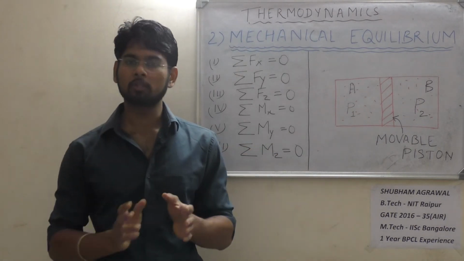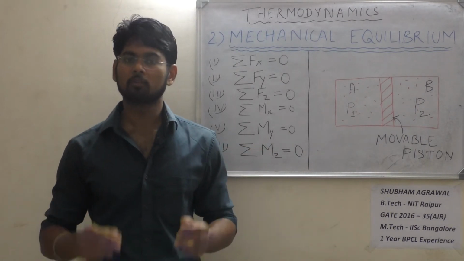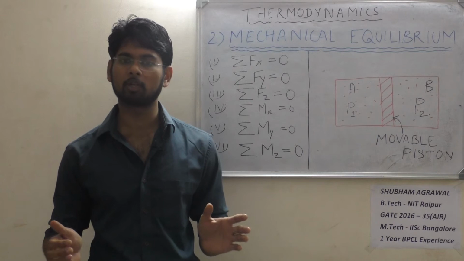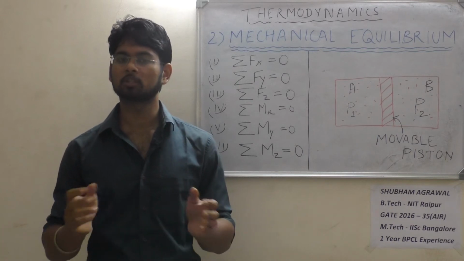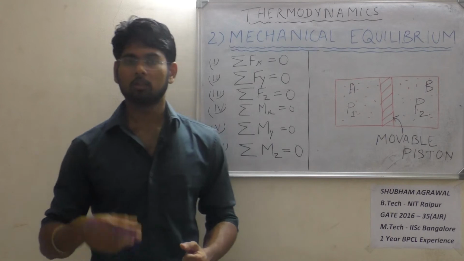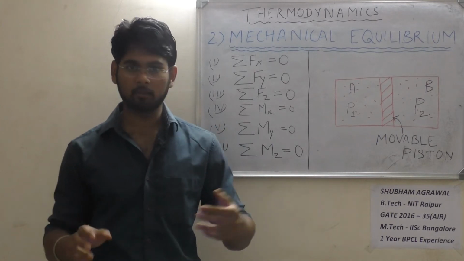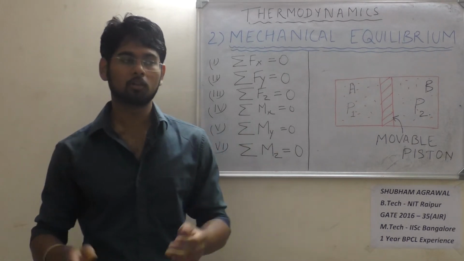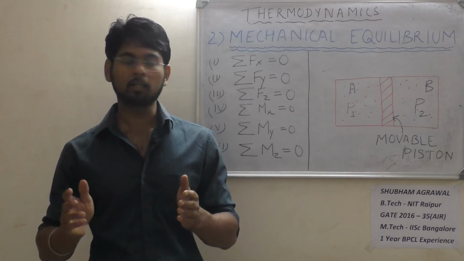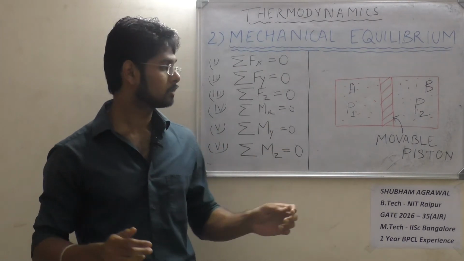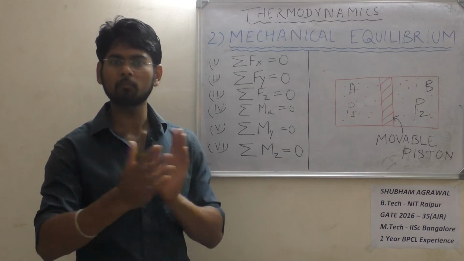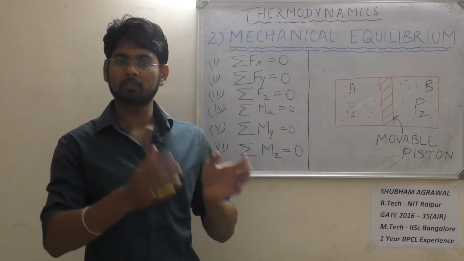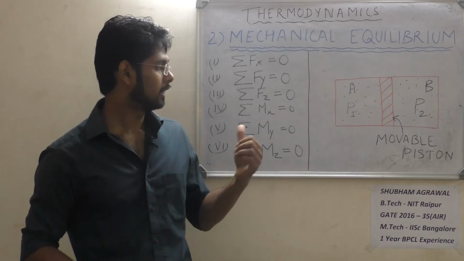That is, forces in all 3 perpendicular directions, the net force is 0 and net movement about any of the 3 perpendicular axes is also 0. Then we say that the system is in mechanical equilibrium. So let us take one more example. Actually we are taking the same example for the mechanical equilibrium analysis also. So what we have changed in the example is that the piston, instead of it is conducting, it is now movable piston. Now it can freely move from left to right or right to left, and it again separates the 2 gases in the container A and B.